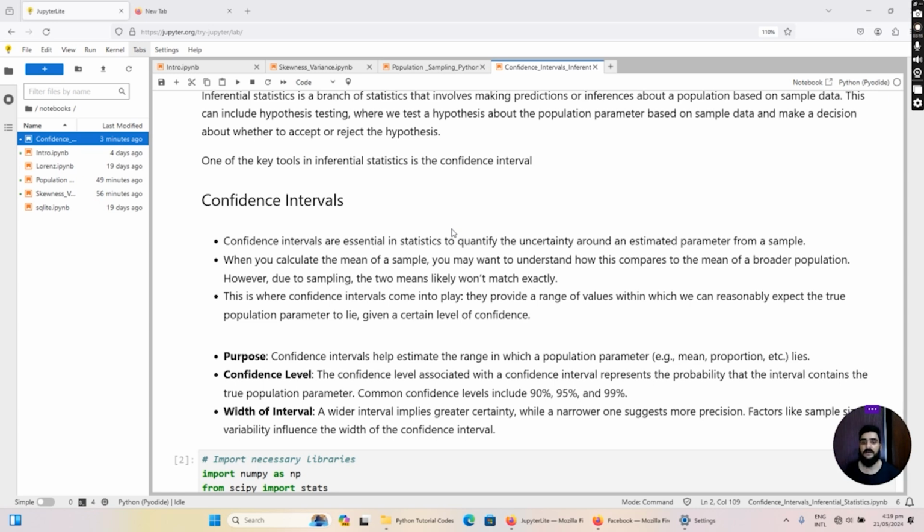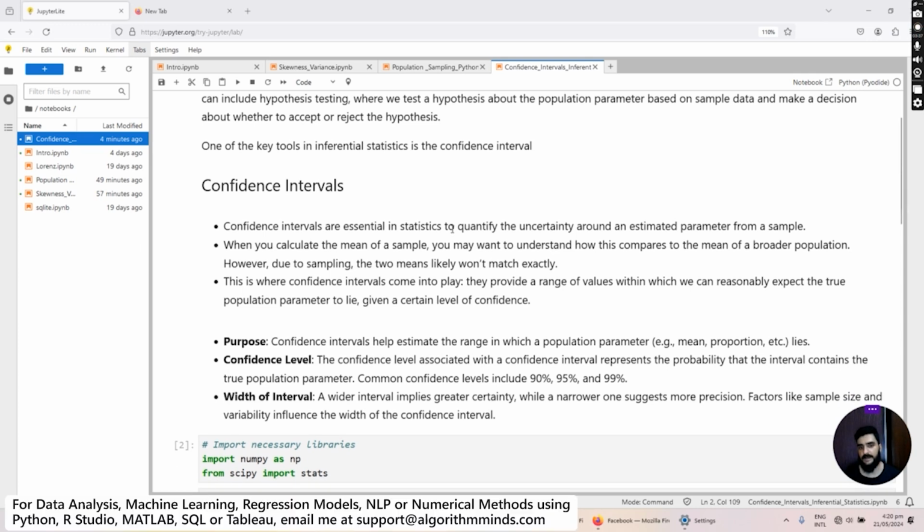So for example, with a 95% confidence level, we are 95% sure that the range we are getting for the estimated parameter, such as the mean from the sample, is a true representative of the population parameter. A wider interval implies greater certainty, while a narrow one suggests more precision. Factors like sample size and variability influence the width of the confidence interval.